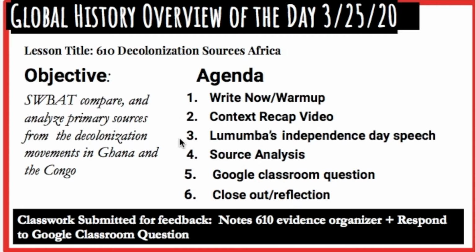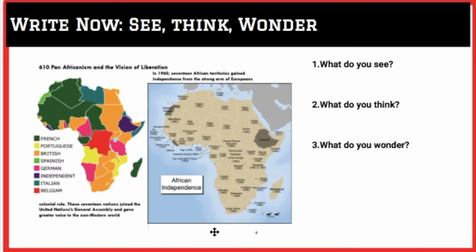Third, we're going to look at Lumumba's Independence Day speech. And fourth, we are going to do a source analysis of a source from Kwame Nkrumah and a source from Patrice Lumumba. What will be graded, again, is your answer to the Google Classroom question. That question will be based on the two sources that we read in the source pack today. And we're going to close out and reflect on what we learned. So let's go.